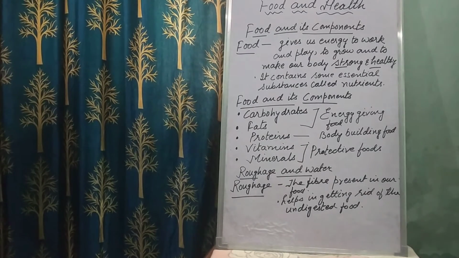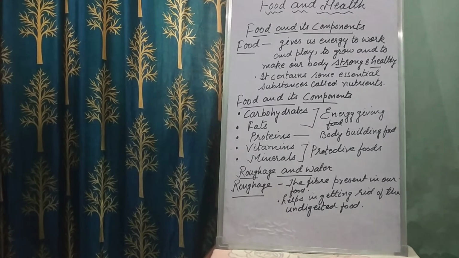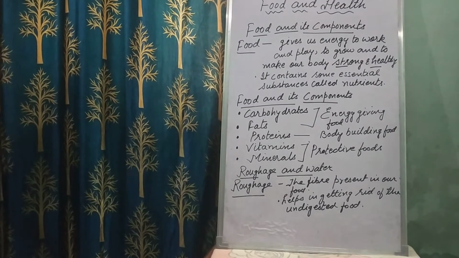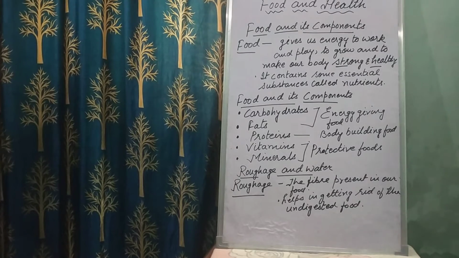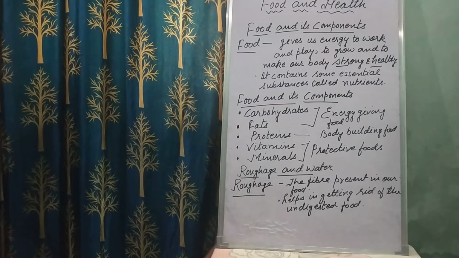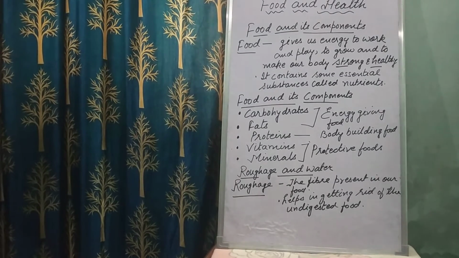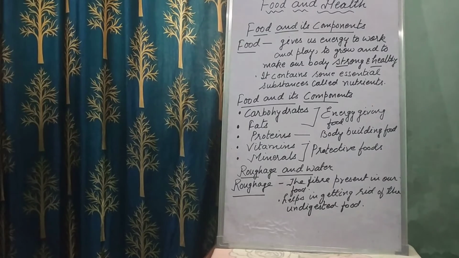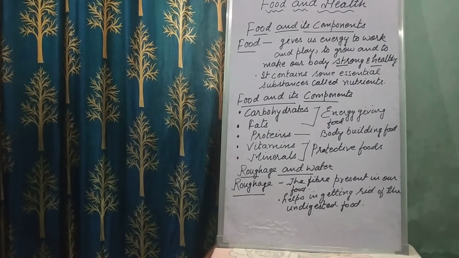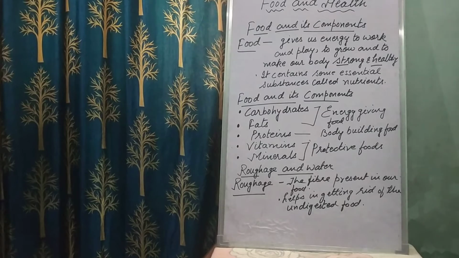So we should eat all these components. Foods which contain the 5 main components should be present in our food. That is the balanced diet. Children, water and roughage also play a very important role in the body.